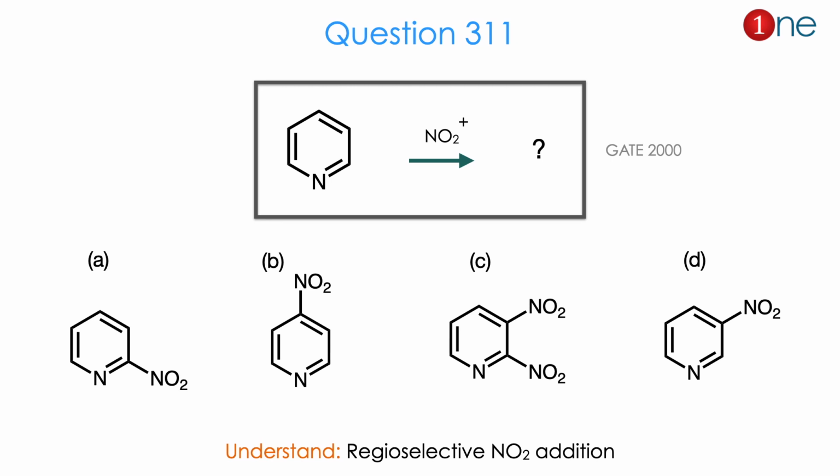Let us see the first question. You are having pyridine there, you are using nitration. They ask you to find the product, whether nitration occurs at the second position or third position or fourth position, or dinitration occurs or not. Basically you have to find the position of nitration as well as the dinitration possibility. From the pyridine and possible 4 answers you might realize the question is really about regioselective NO2 addition. The answer is B. Let us see how.